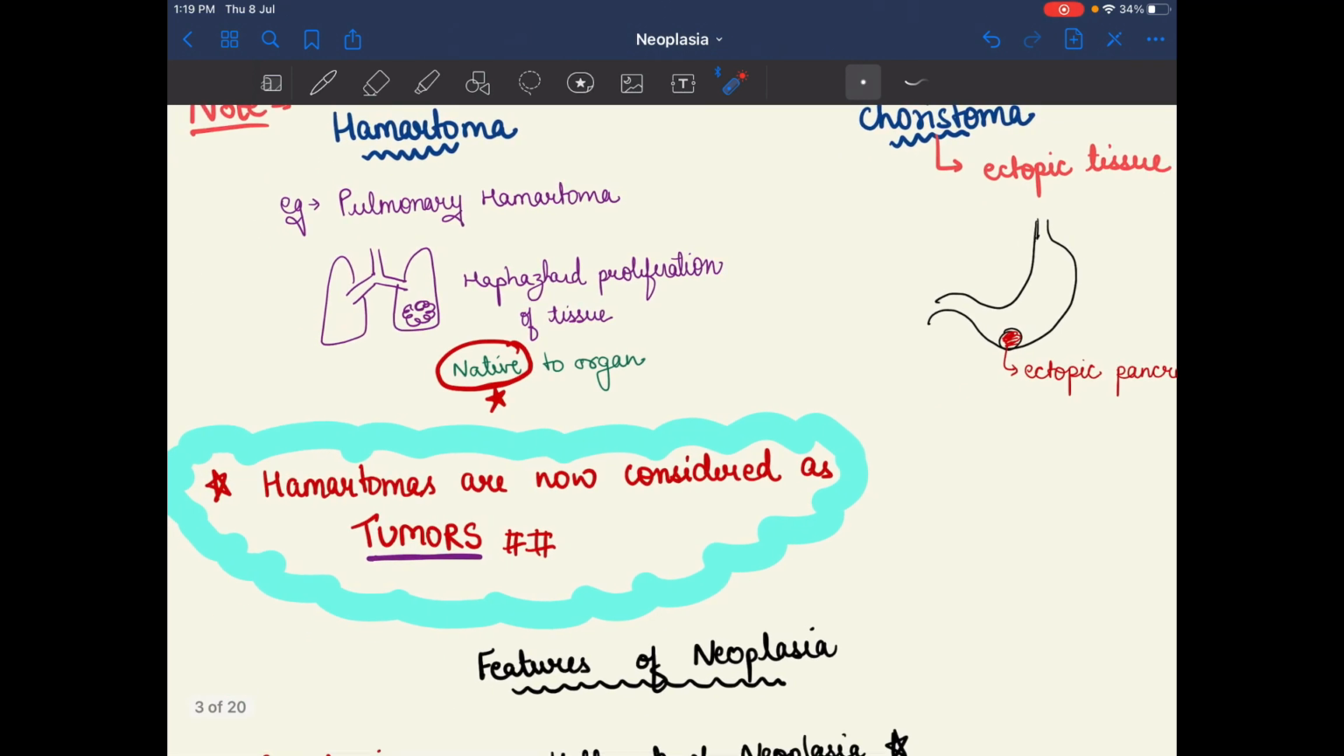After that, remember that this is the new term. Hamartomas are now considered as tumors.